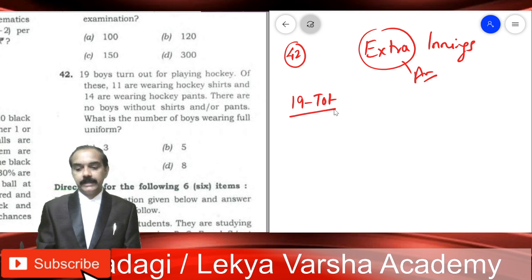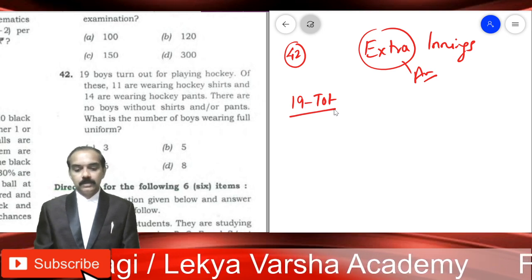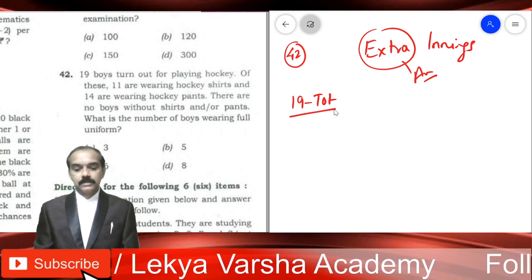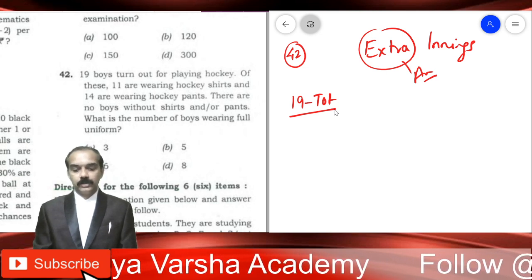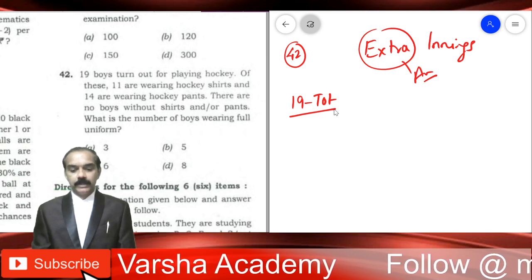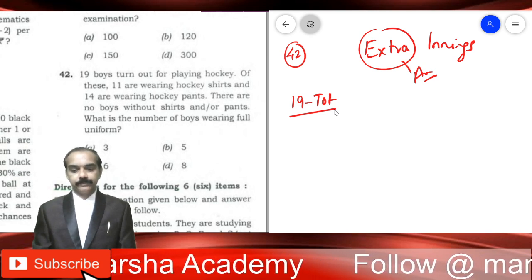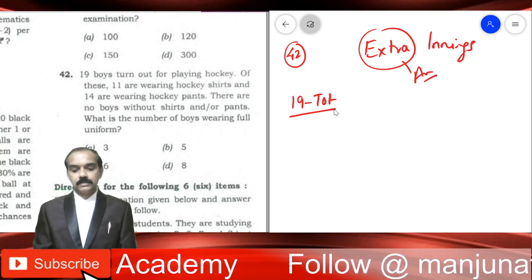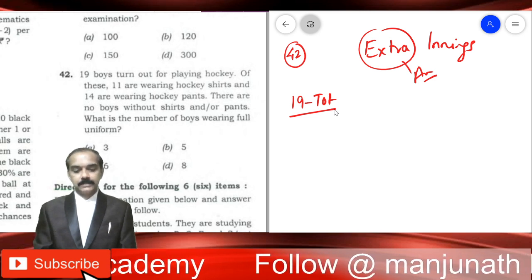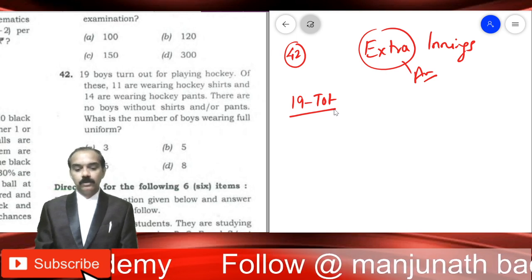In all, there are 19 students. Okay, 19 boys turn out for playing hockey. Of these, 11 are wearing hockey shirts and 14 are wearing hockey pants. There are no boys without shirts and or pants. What is the number of boys wearing full uniform?